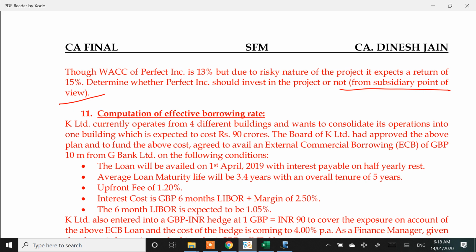I will have to take different discount rates for different years because I may use a formula: 1 plus risk-free rate into 1 plus risk premium is equal to 1 plus risky rate. Risk-free rate is equal to inflation, because inflation is one component of your risk-free rate. So if you take that logic, the risk premium will be different for year 1, year 2, year 3, year 4, year 5, year 6 because the inflation is different for different years. Clear? Any doubts till this?